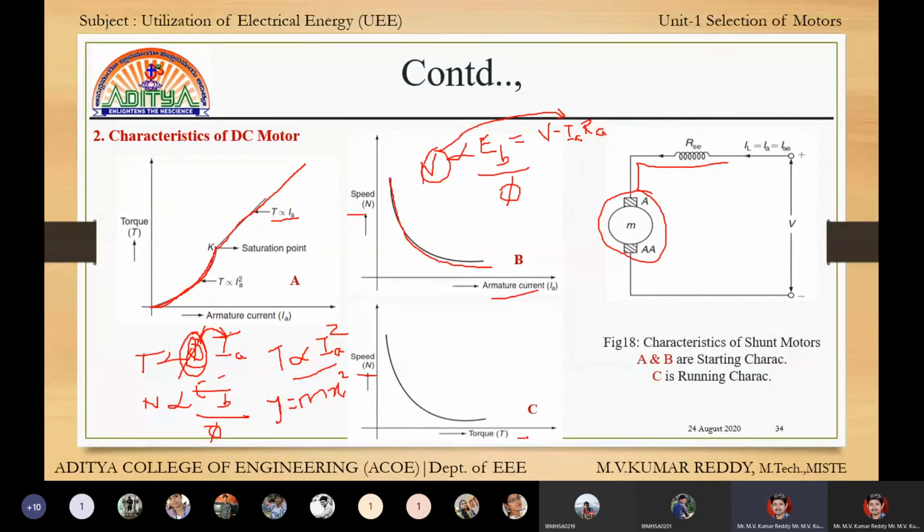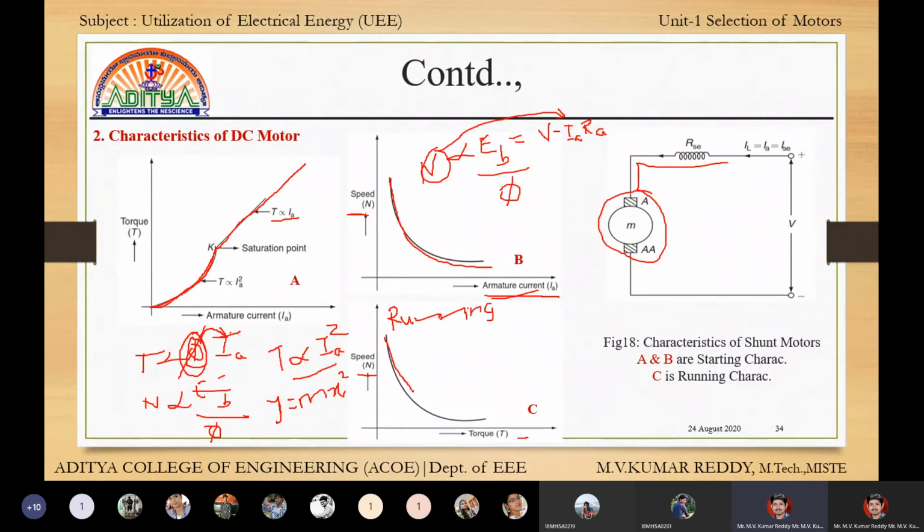And here the graph is speed to torque characteristics, which is the running characteristics, or operational characteristics. Here also it is the same as speed and armature current.